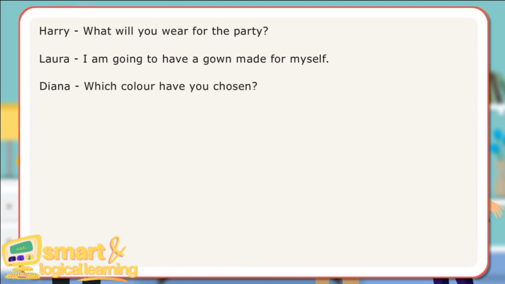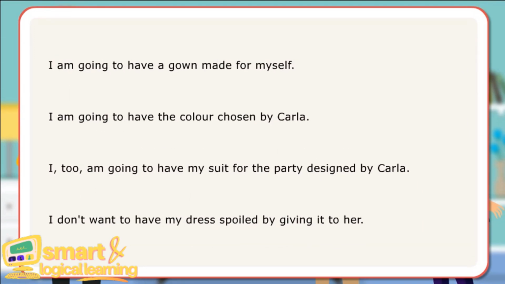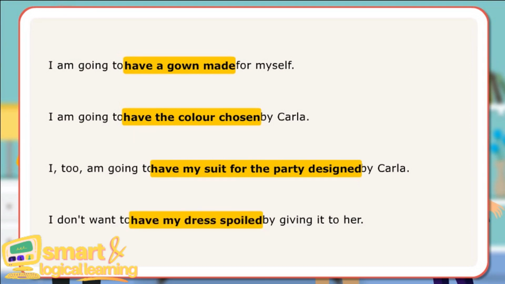In the dialogues, Harry, Laura and Dinah have used have something done to express that they would take the help of someone else to do something for them, and also to express that something bad would be done to one of them by someone. Here are examples of sentences using have something done. I'm going to have a gown made for myself. I'm going to have the color chosen by Carla. I too am going to have my suit for the party designed by Carla. I don't want to have my dress spoiled by giving it to her.